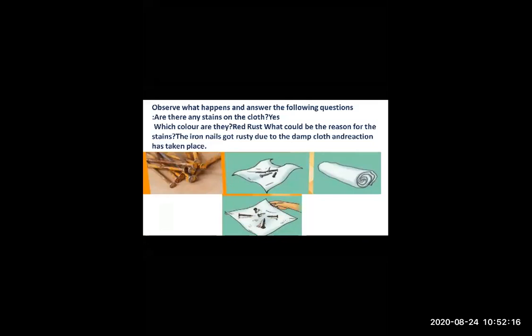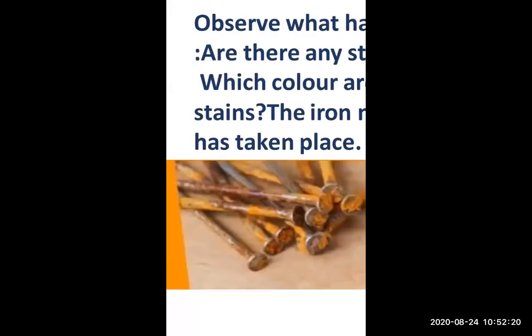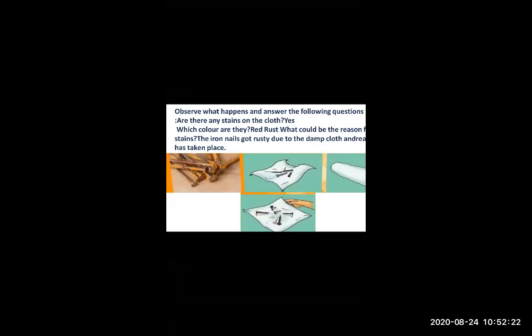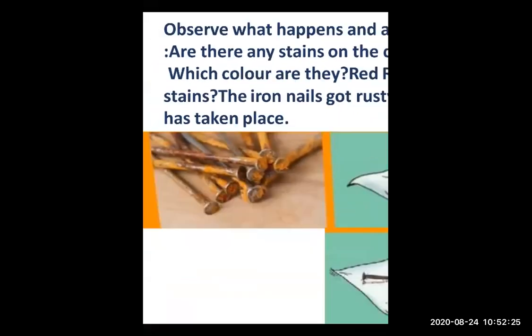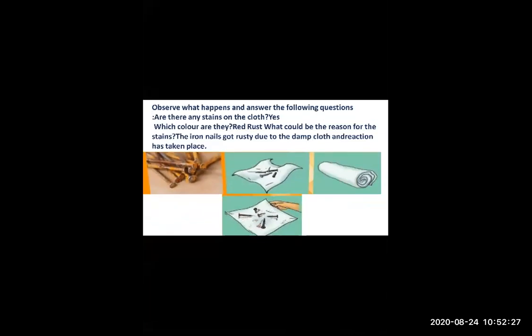After that, the second experiment, just look at this. As you all know, nails. Nails means what? In Hindi, we say kila.